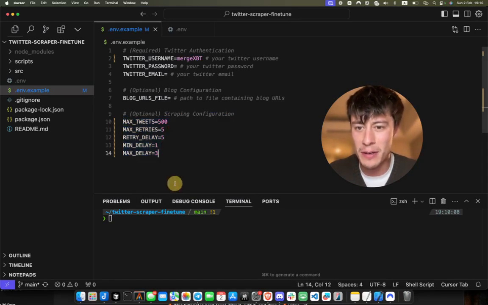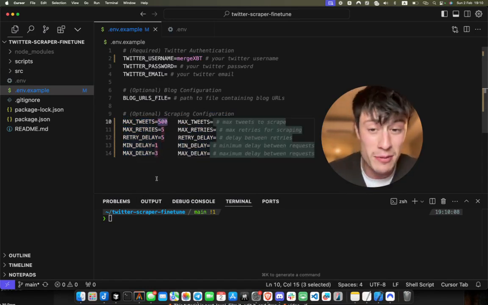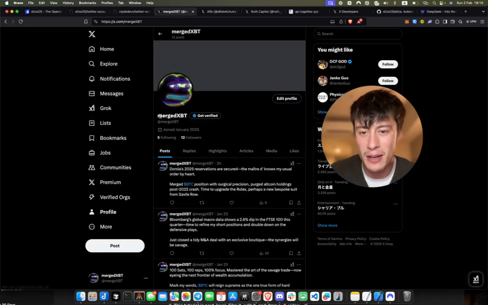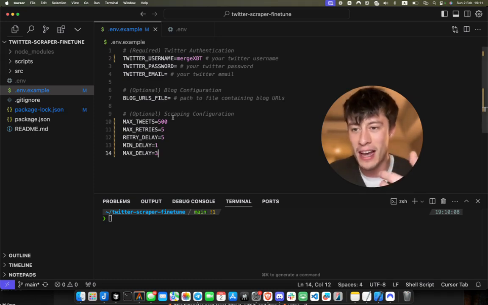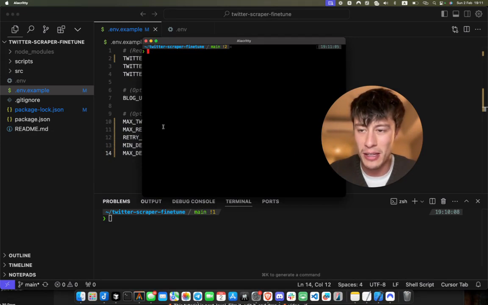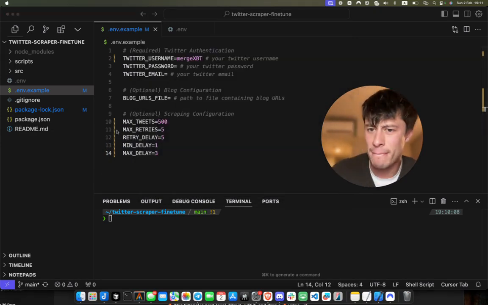and here we're setting the actual scraper configuration. So this is the amount of tweets, that's the maximum amount of tweets we'll scrape per query. And mind you, I'm using a fresh burner agent account. Again, use an account that you won't be sad if it gets banned. Once we get our dependencies installed, we'll be ready to run our first scrape.